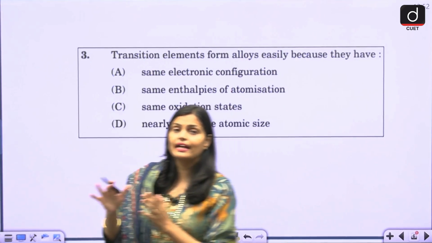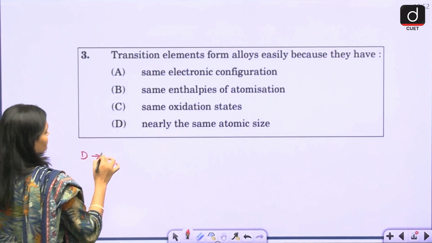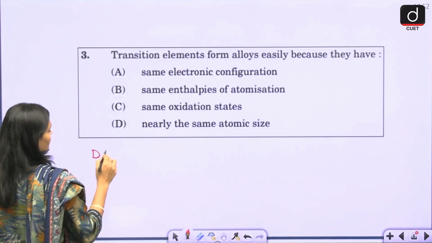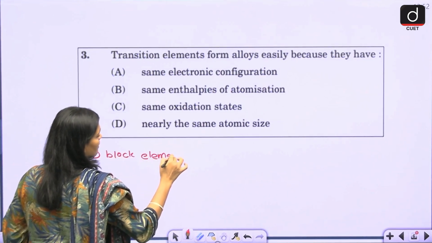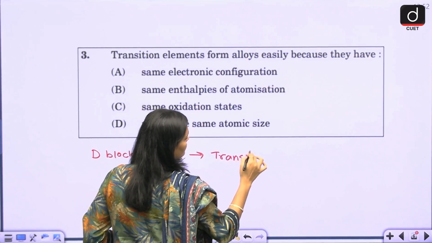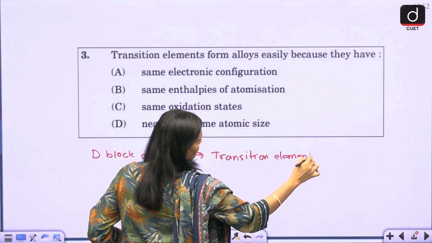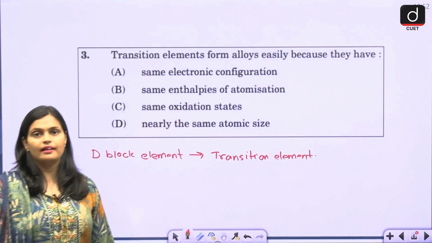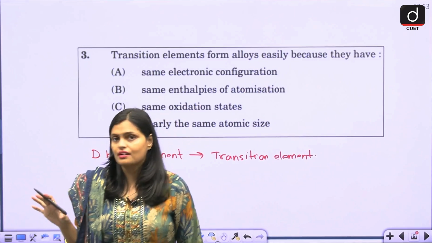Your d block elements are considered transition elements. So now, why are these called transition elements?